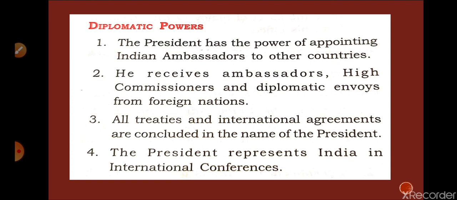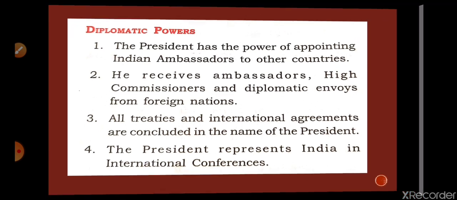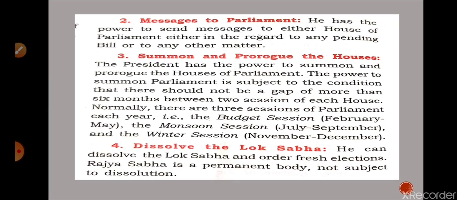So next we are going to discuss that the President represents India in international conferences. Either the President is going or not going, it is not a matter. Either the Prime Minister or the Defense Minister or any other minister is going to attend the conference. All those conferences are attended in the name of the President of India. It means all this official information is being shared by the President only, because the President is the head of the Union of India.